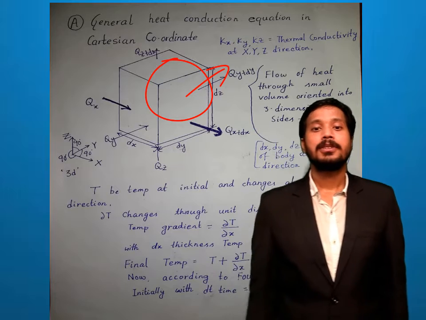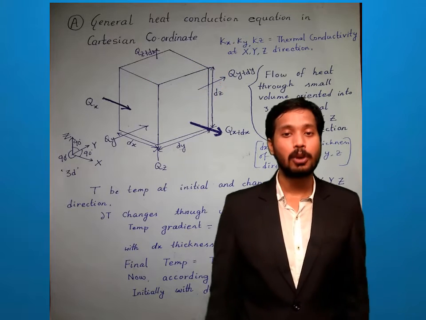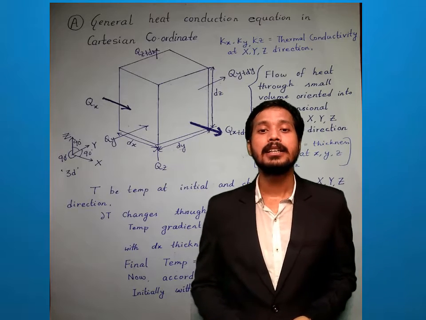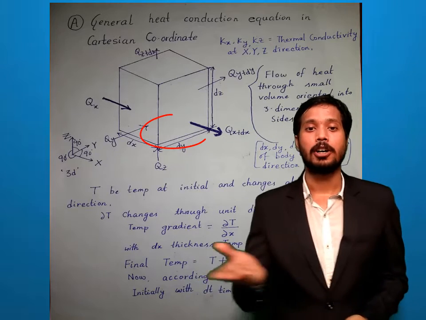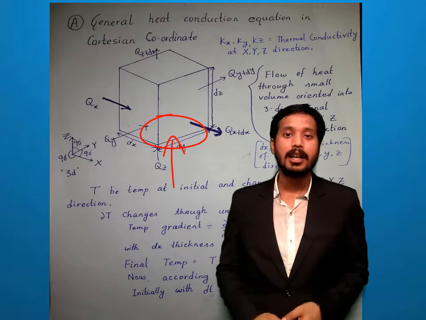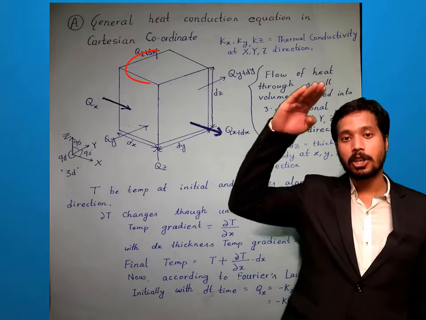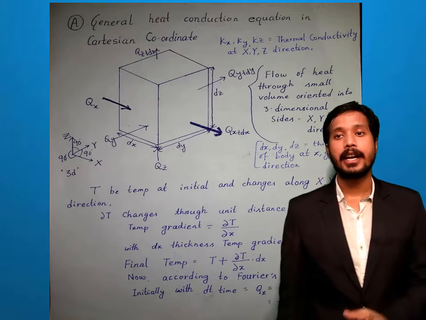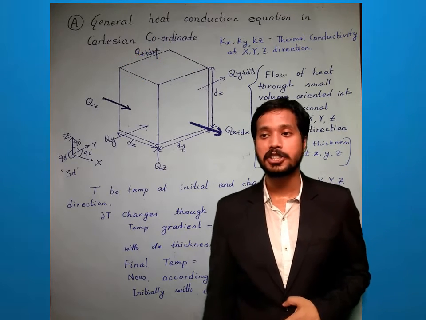Same, if Qz heat flows through dz thickness, then it will come from the bottom, means xy wall. Again it will go out from the top, xy wall. So this is the diagram. I hope you already understood.